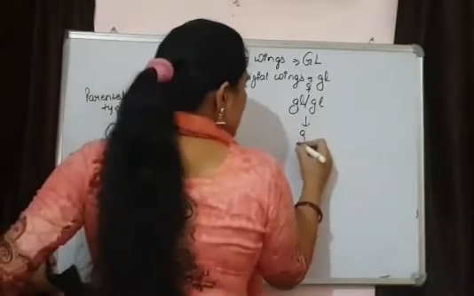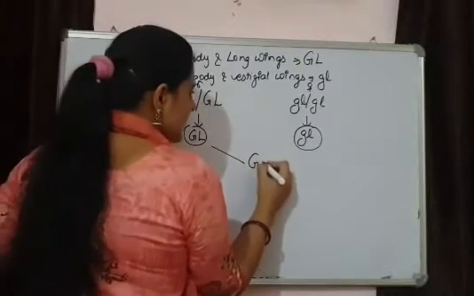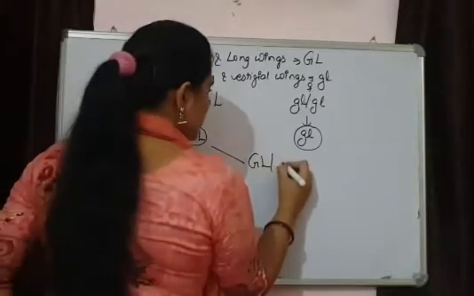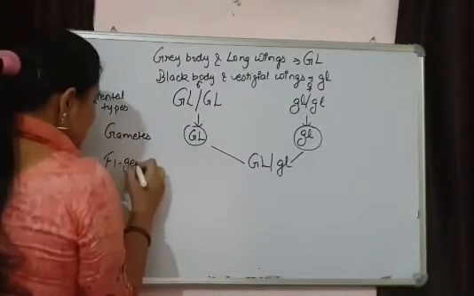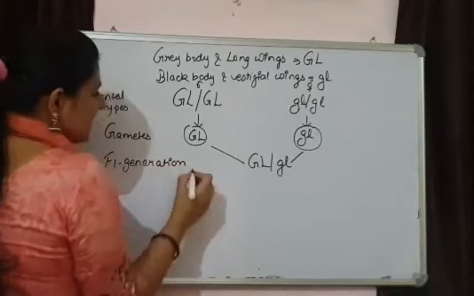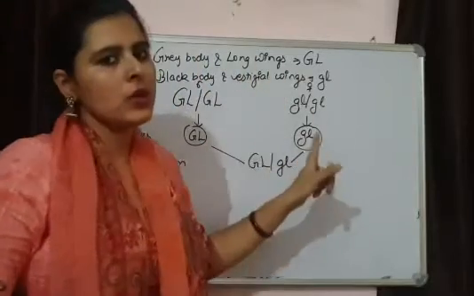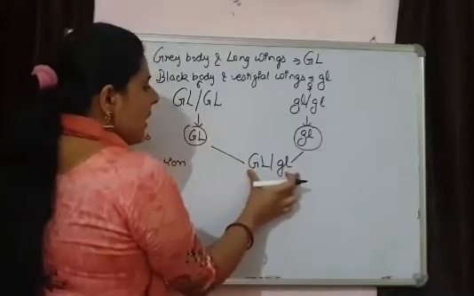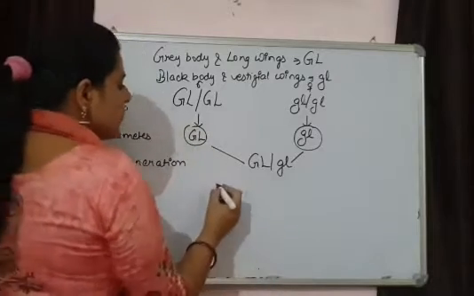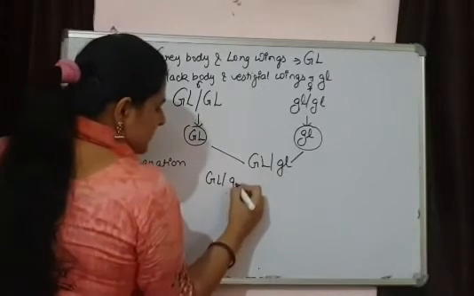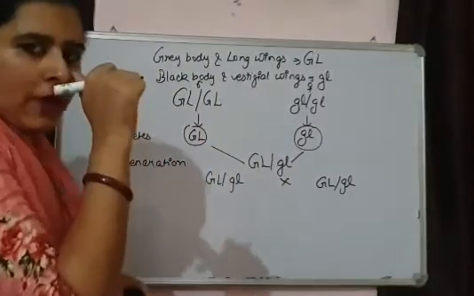Here also the gametes are going to form. By their fertilization, we are getting the hybrid, and that is our F1 generation. And this F1 generation is resembling the dominant one, grey body and long wings. Now when breeding takes place between the members of F1 generation, what is going to happen? This is how breeding is going to take place between the members of F1 generation.